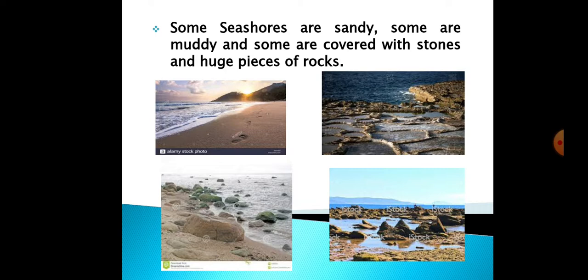So sometimes we have sandy seashores, sometimes muddy seashores, sometimes they are covered with stones or pieces of rocks, and sometimes they have high cliffs behind them. So all these kinds of seashores can be seen anywhere.